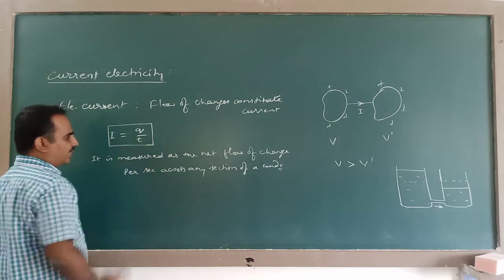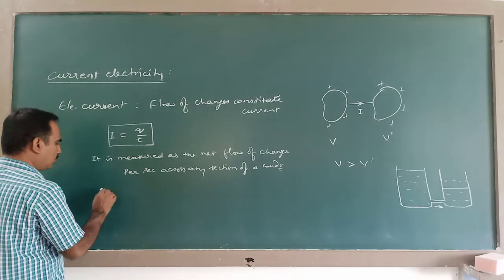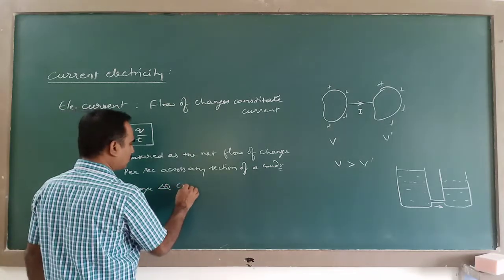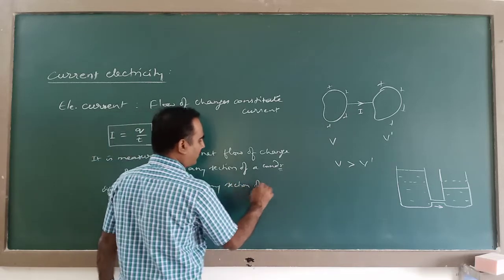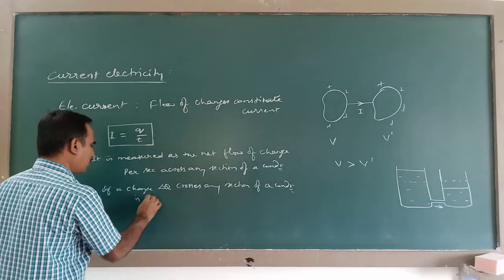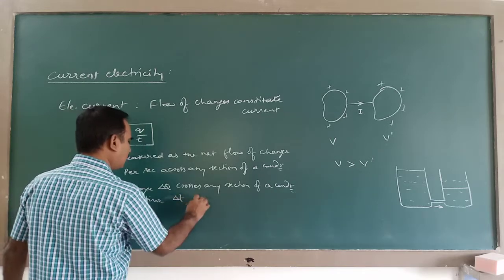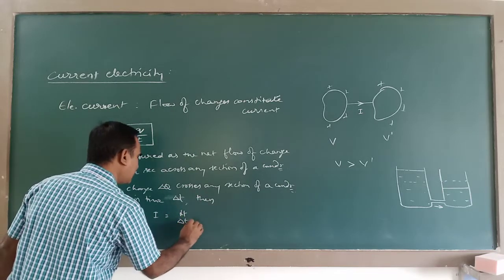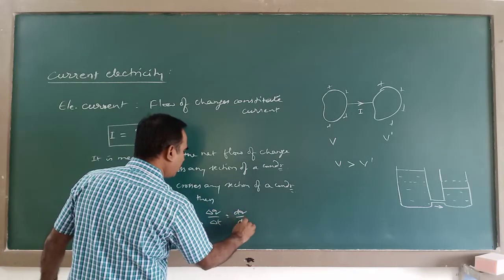Suppose the current is not steady. If a charge delta Q crosses any section of a conductor in time delta t, then this current is written as limit delta t tends to 0, delta Q divided by delta t, which is dQ divided by dt.